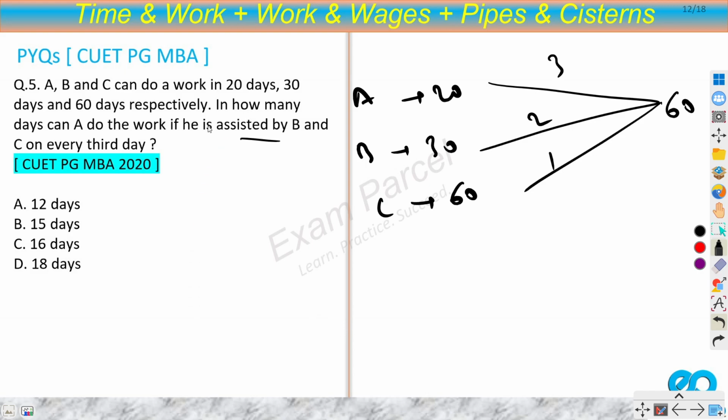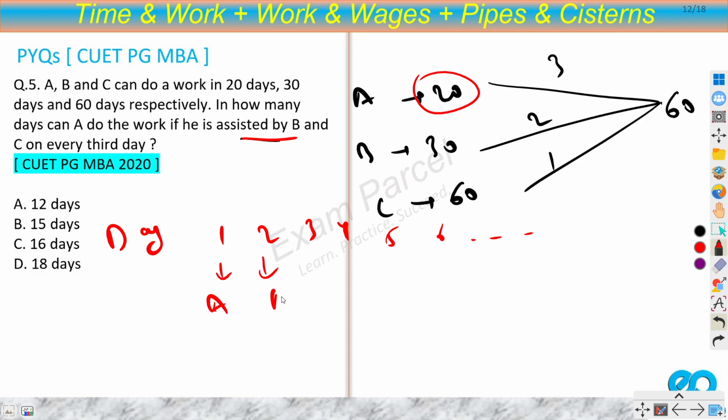Now in how many days can A do the work? So the work is being done by A, if he is assisted by B and C on every third day. So let's say we have day 1, 2, 3, 4, 5, 6 and so on. In day 1 only A does the work. In day 2 again only A does the work. But in the third day he is assisted by B and C. So every third day, third day, 6th day, 9th day, he will be working with B and C. So A plus B plus C, all three will work on this.